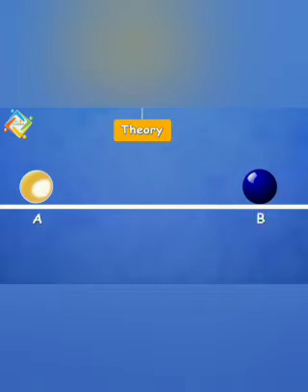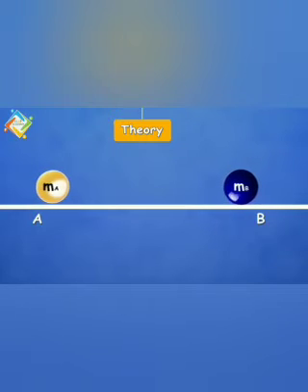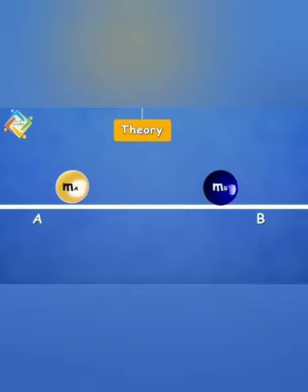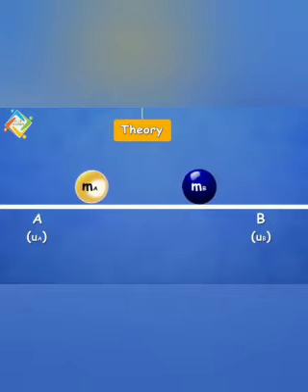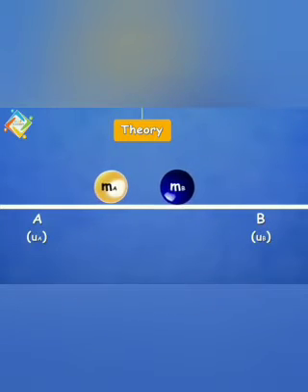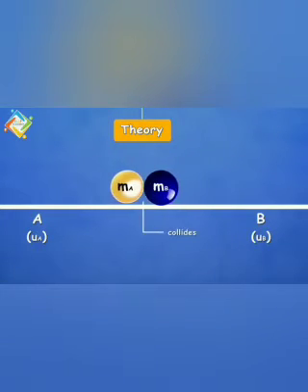Let us consider two masses, A and B. The mass of A is ma and the mass of B is mb. These two masses are moving along a straight line with initial velocities ua and ub respectively.